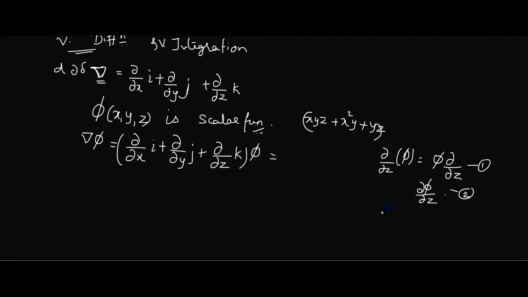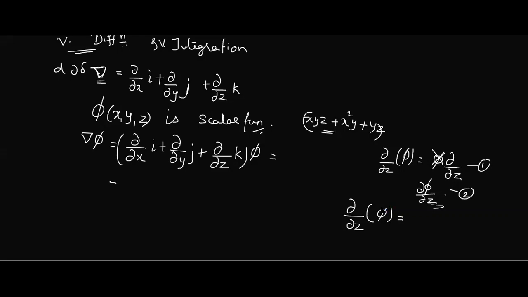All are wrong then. But why? Because phi is a function of x, y, z. So is it a constant quantity? It is a function of x, y, z. If I'm operating dou by dou z on phi, I have to differentiate phi with respect to z. But if I simply take phi outside, that means I'm treating it as a constant. That is wrong. So obviously it has to be the second form. So this phi will be there for all the differential operators.